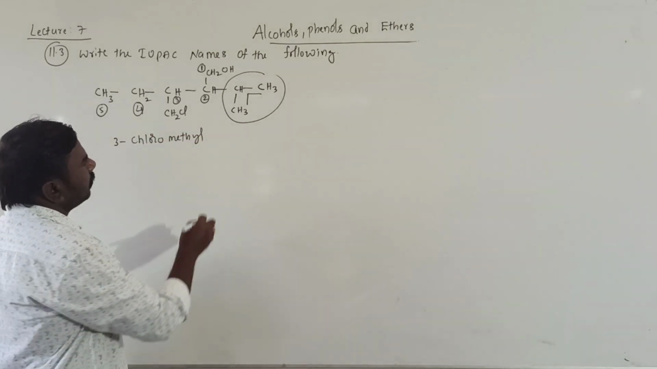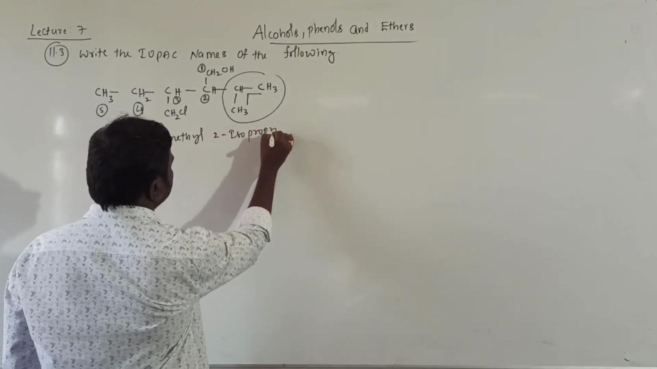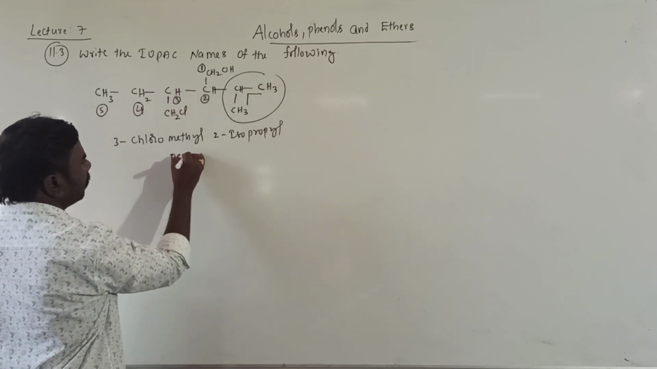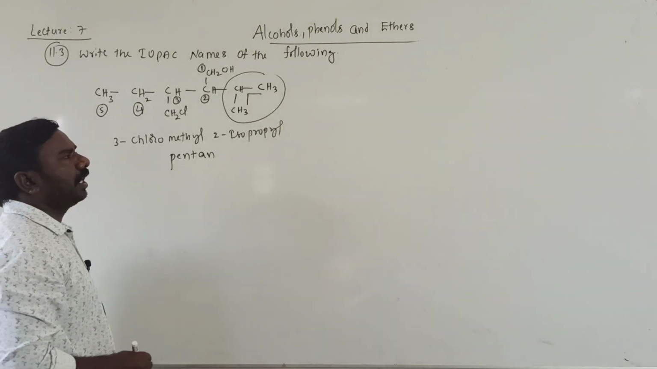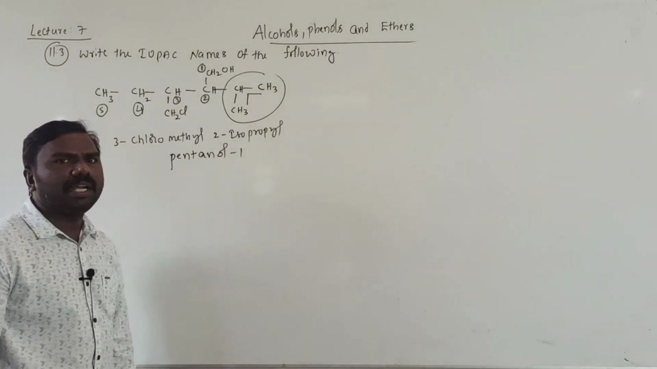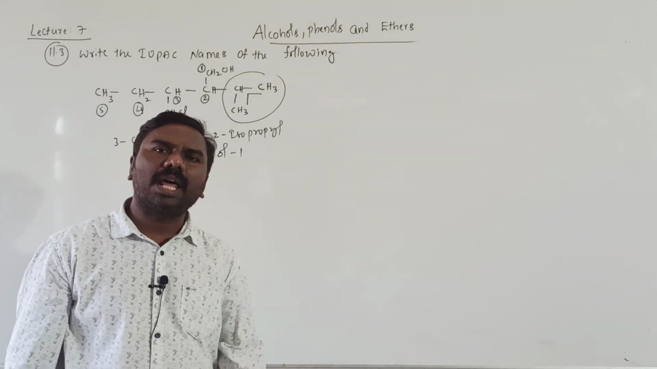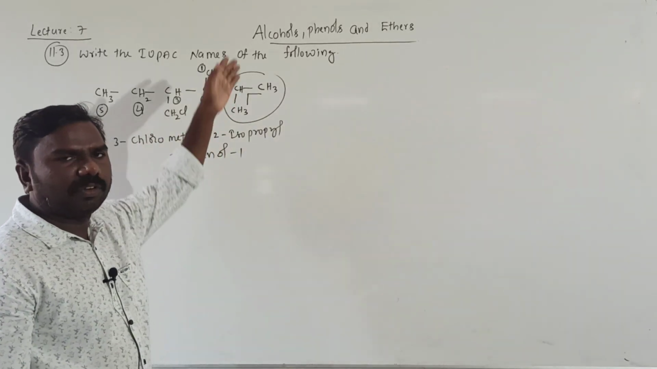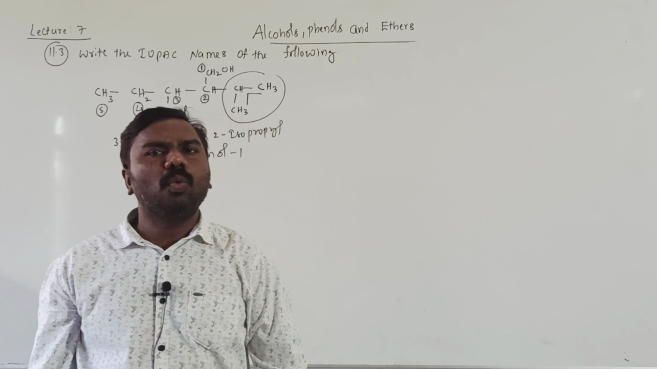Next, second position is isopropyl. Total number of carbon atoms 5, pent. All are single bonds, ane. The OH is at the first position. Pentane, 1-ol, pentanol, all are correct. These two substituents are written first, followed by the longest chain, followed by ane, followed by ol.